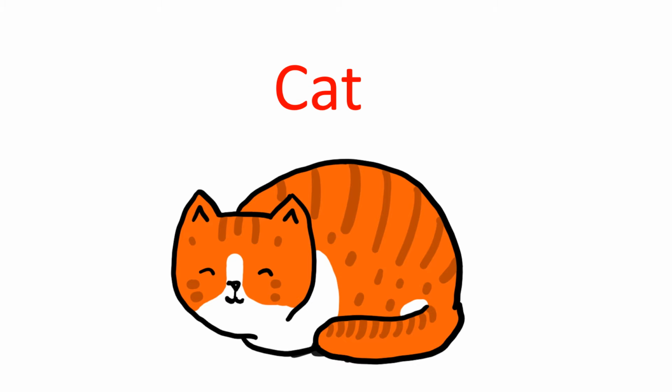The next word is cat. C-A-T. Cat. What is the sound of C? K. What is the sound of A? What is the sound of T? T. So blend it together. K-A-T. Cat. Say it along with me. Cat. C-A-T. Cat.